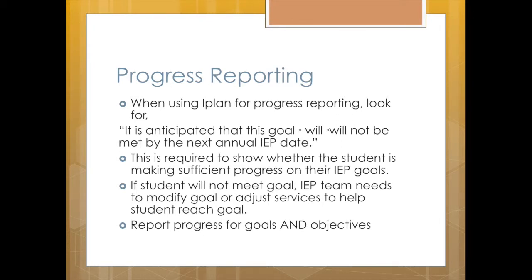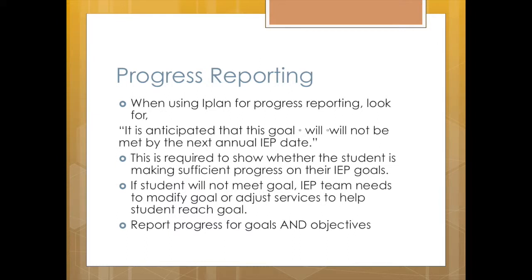Progress reporting. If you haven't already, we expect that you'll complete your progress reports in iPlan this year. This saves a lot of cutting and pasting. When completing your progress reports in iPlan, you need to be sure to indicate whether the student will meet his or her goal by the next annual IEP date. This checkbox is listed once per goal, not with each objective. It's easy to miss. This is the same as the checkbox on the district form many of you used previously that indicated whether the student was making adequate progress towards their goal. This is a required IEP component and is something we monitor during file reviews.